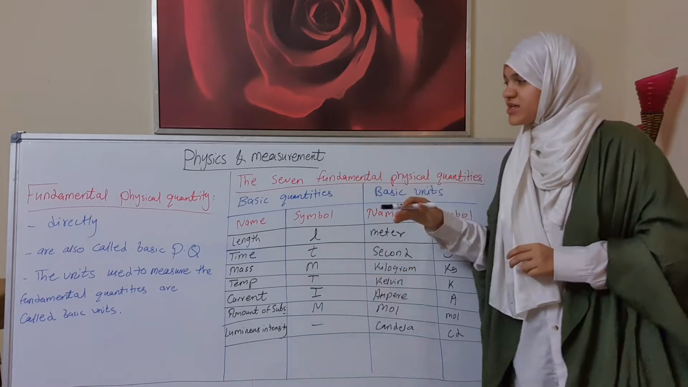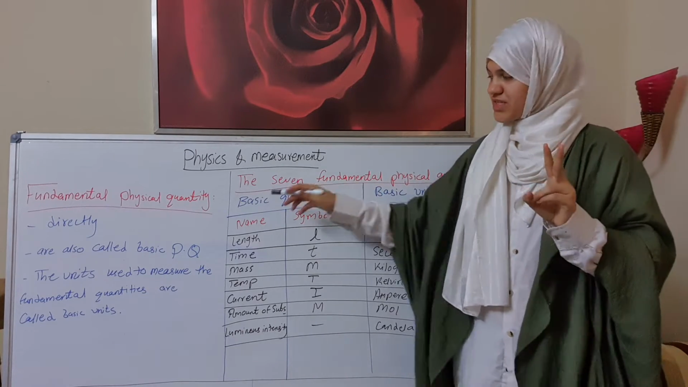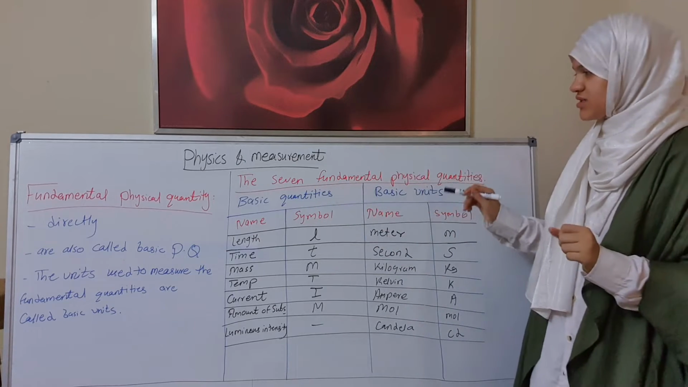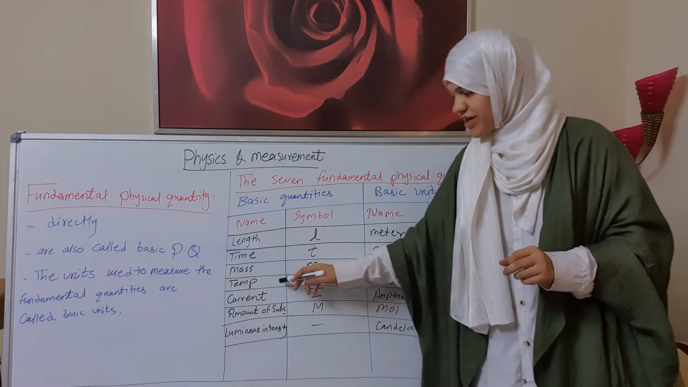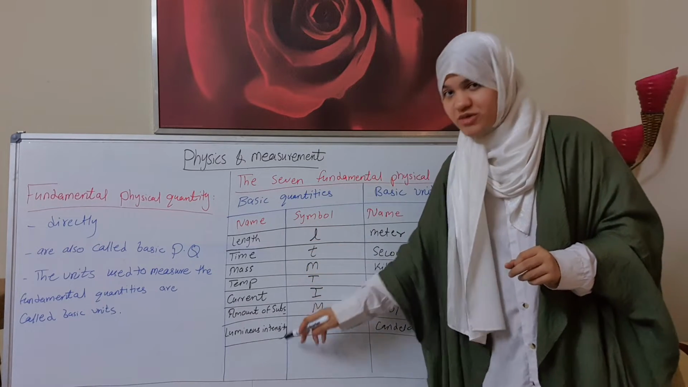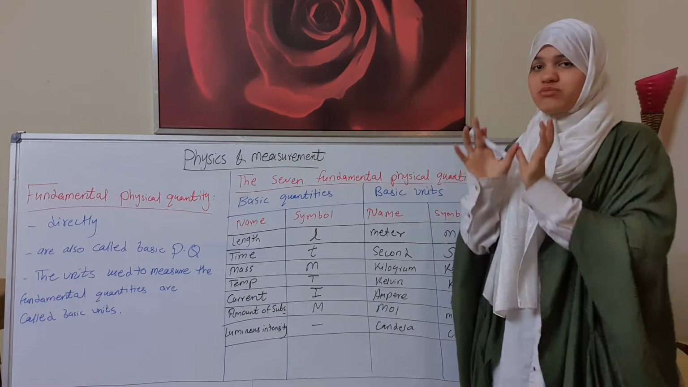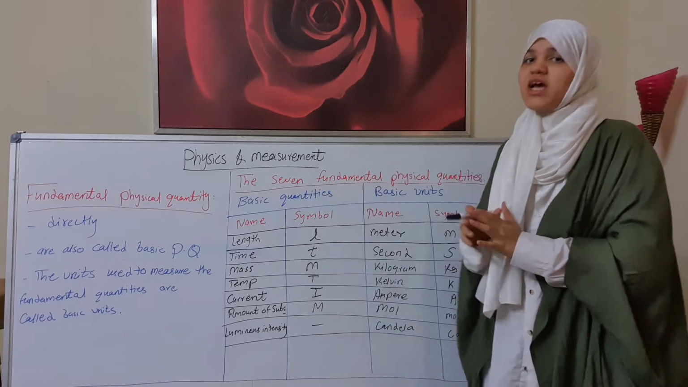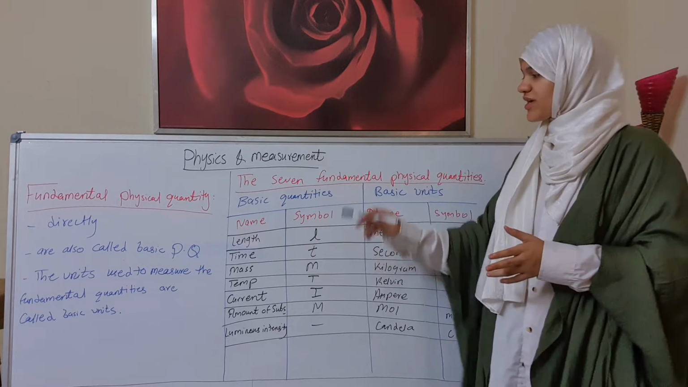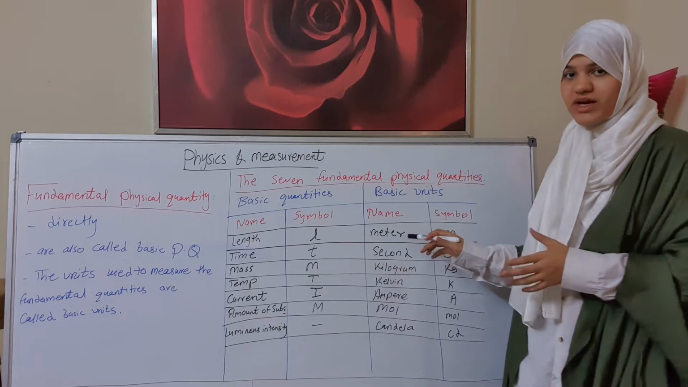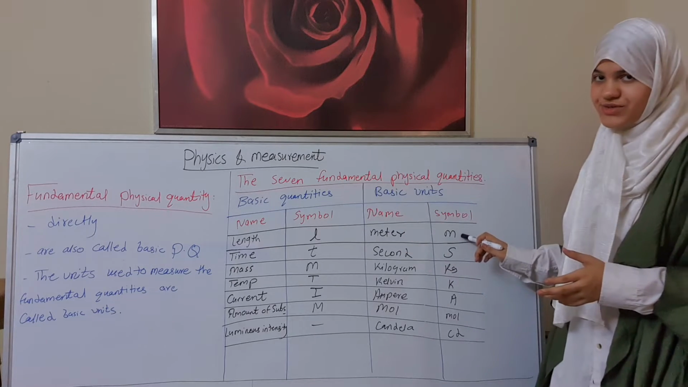Okay, now here the seven fundamental physical quantities are divided into basic quantities and basic units. The basic quantities are length, time, mass, temperature, current, amount of substance, and luminous intensity. And the basic units are the units with which we measure the basic quantities. For example, length, by the small letter l, we can measure by the meter, right? Meter, its symbol is small letter m.